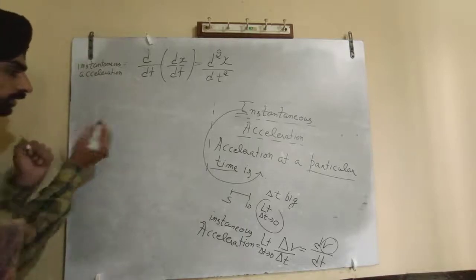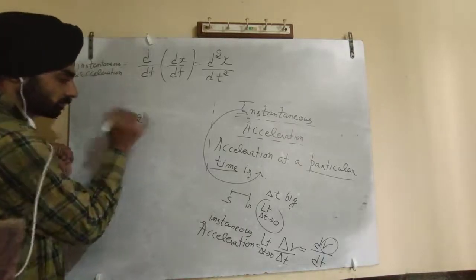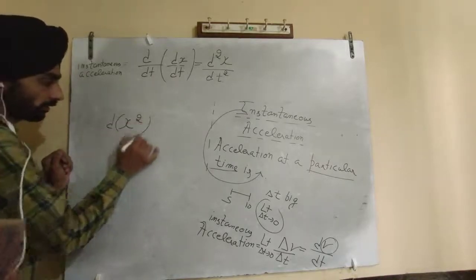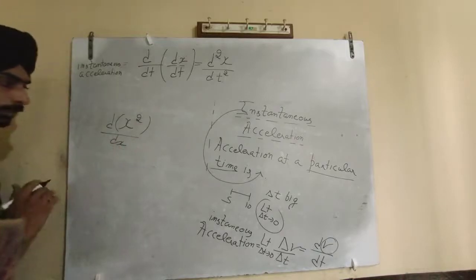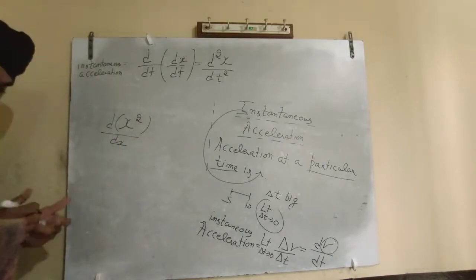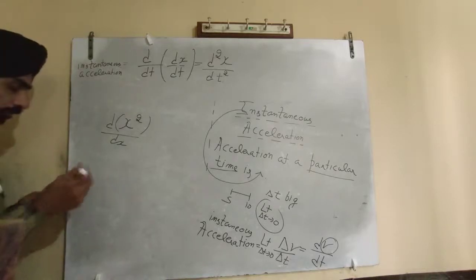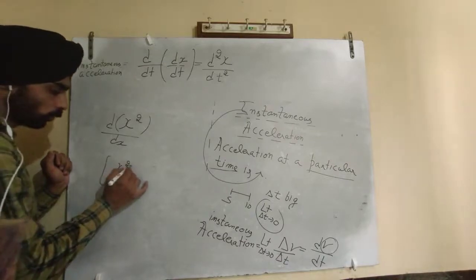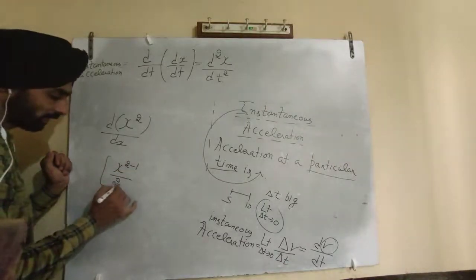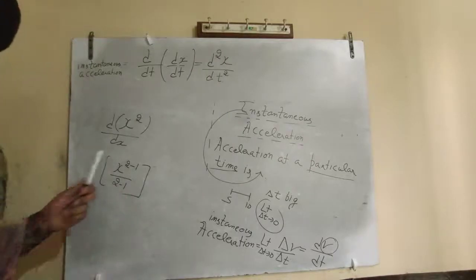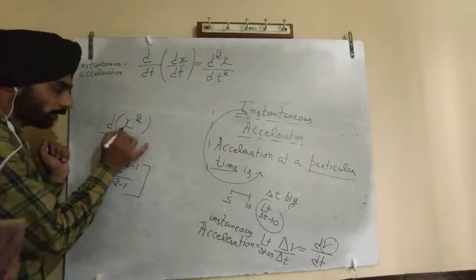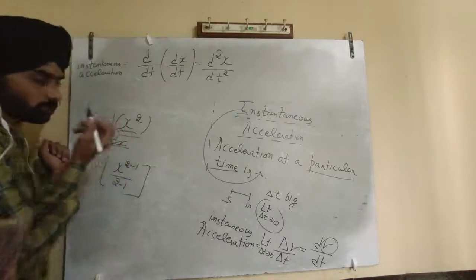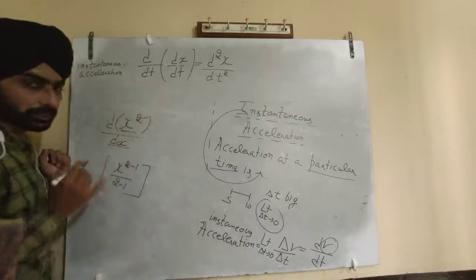Suppose there is x square, and you want to differentiate this with respect to dx. How will you differentiate? It is a very clear formula. You have to note down its power, which is 2.